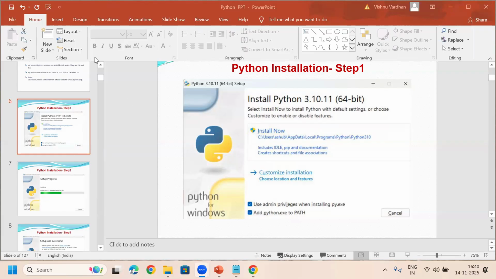Fine. I hope it's clear for you. Any doubts in the download and installation? Please let me know so that we'll move to the next. Any doubts in downloading the Python software and installation of the Python software? Is it clear? For installation, only one screen is important. Yes or no? And also one more thing: right now here I installed Python 3.11, some version. However, any version has the same procedure. And whether it is Windows or Mac, it is also the same procedure.